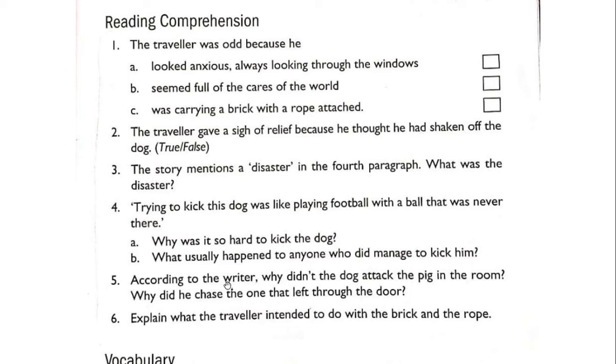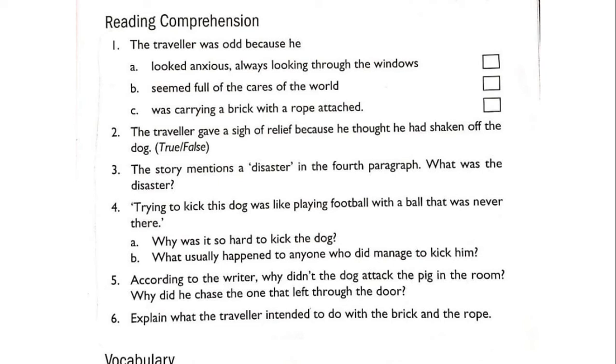Now explain what the traveler intended to do with the brick and the rope. The traveler was fed up of this dog. The dog found a friend in the traveler. This dog was after the traveler. Wherever the traveler was moving, the dog was after him. So the traveler wanted to get rid of the dog.